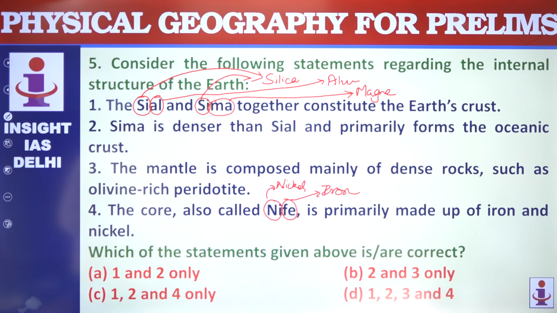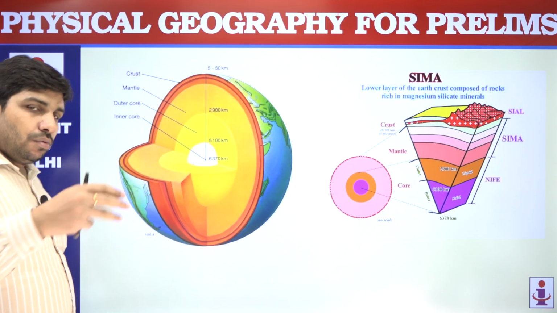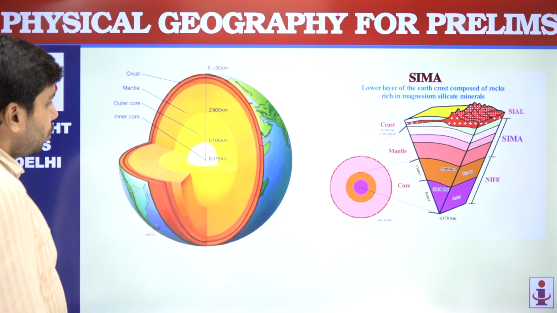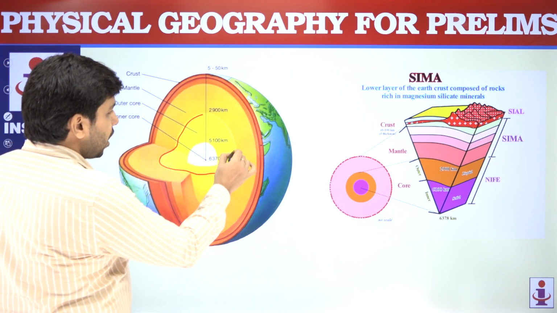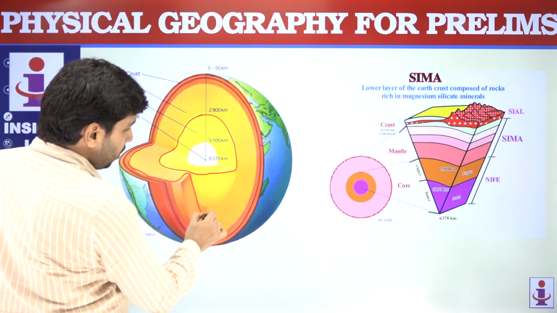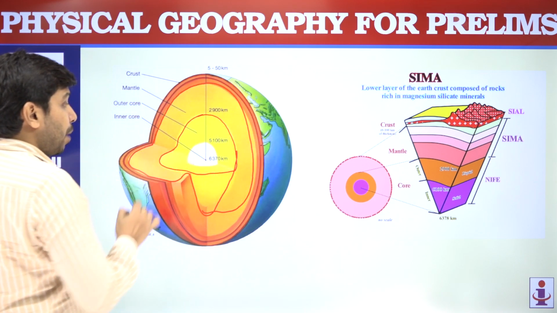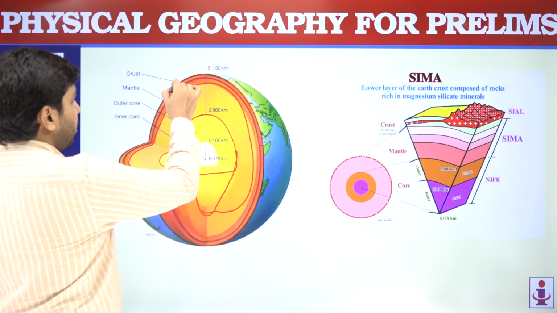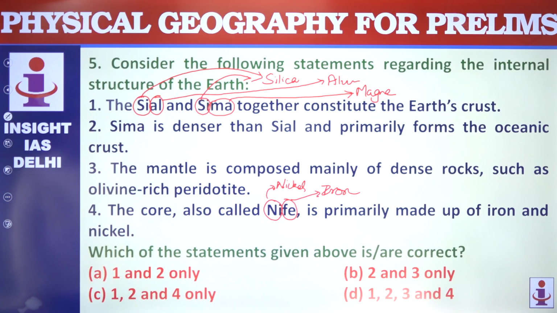अब है क्या ये? These are like elements found. क्या composition कहाँ पे है? So this is Earth, if scientists revealed it. So inside, this is the core of Earth, inner core or outer core. This entire area is the core of Earth. This area is the mantle. And above the mantle, this is the crust. The Sial and Sima together constitute the Earth's crust. This statement is correct.